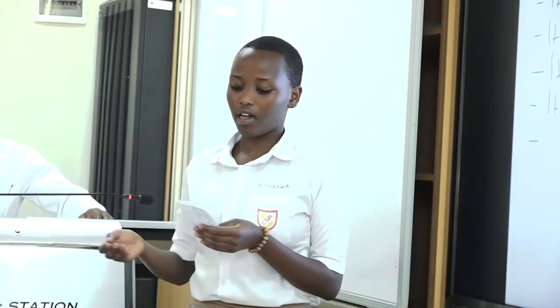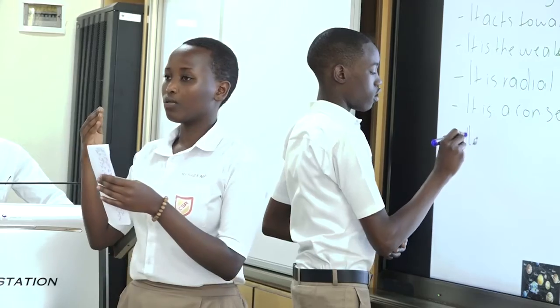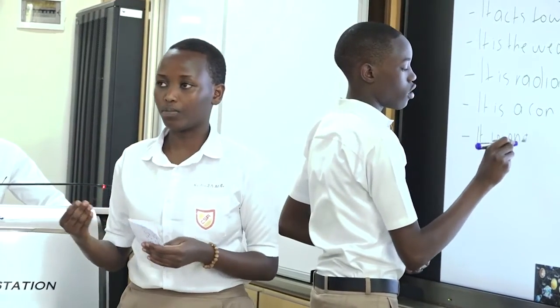Another idea we found is that it is an action-reaction pair. As we have studied in Newton's laws of motion, Newton's third law, it is an action-reaction. It means that if body A exerts a force on body B, then body B is also going to exert an equal and opposite force on body A.